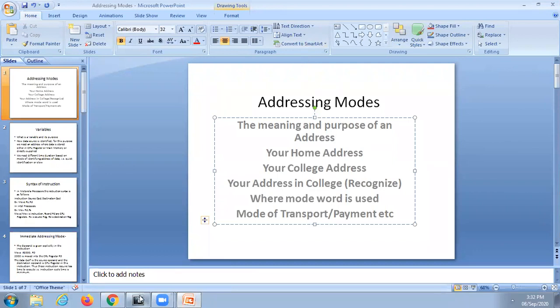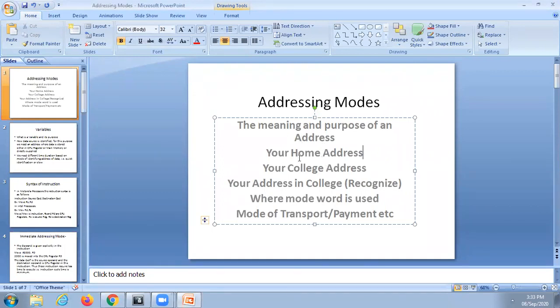Is the participants list? Anyone can unmute and share your meaning about address.